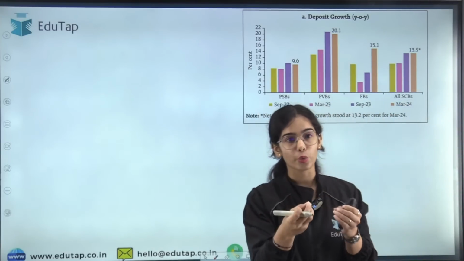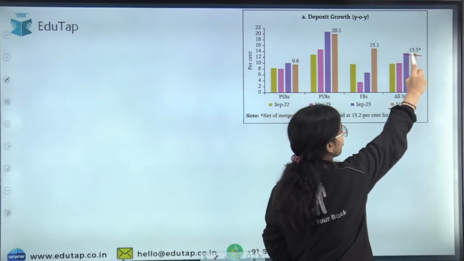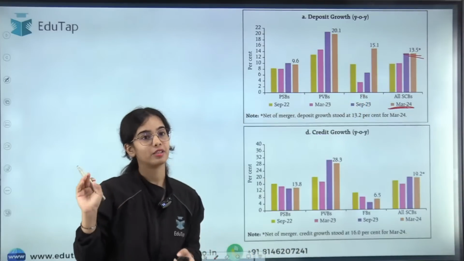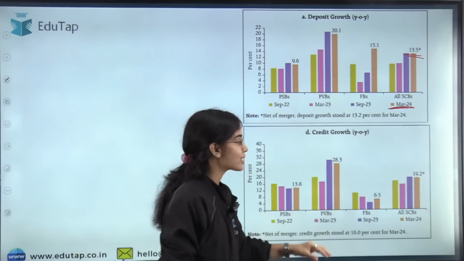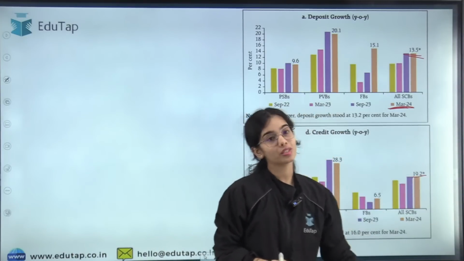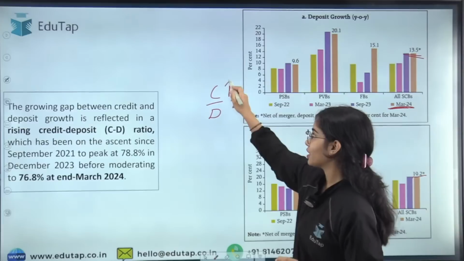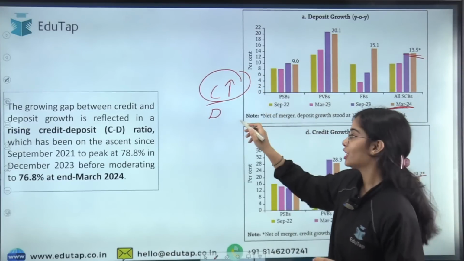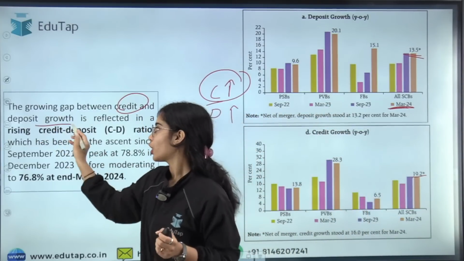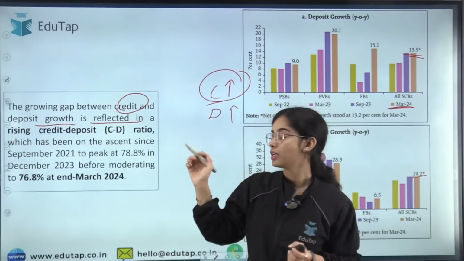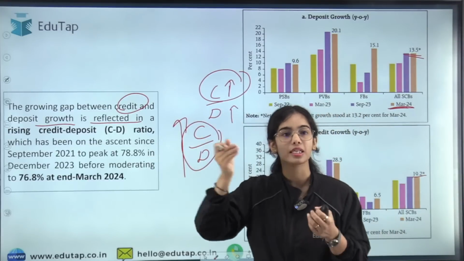Deposits are growing by 13.5%. That is the data of March 2024: the deposits of the scheduled commercial banks have increased by 13.5%, but the credit of the scheduled commercial banks has increased by 19.2%. So you can understand that, if we see the credit to deposit ratio, the credit growth has been higher than the growth in deposits. There is a growing gap between credit and deposit growth. This is reflected in a rising credit to deposit ratio, because credit growth is happening faster than deposit growth.